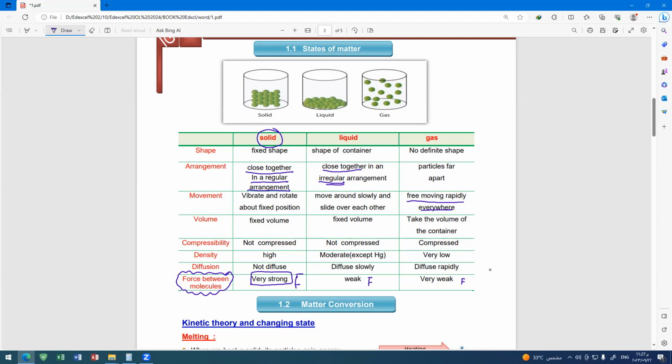What about the movement in the solid state? They cannot move around because they are attached to each other. They move in their positions. The movement is to vibrate and rotate about fixed positions. What about the liquid state? They move around slowly and slide over each other. What about the gas state? They move rapidly everywhere.